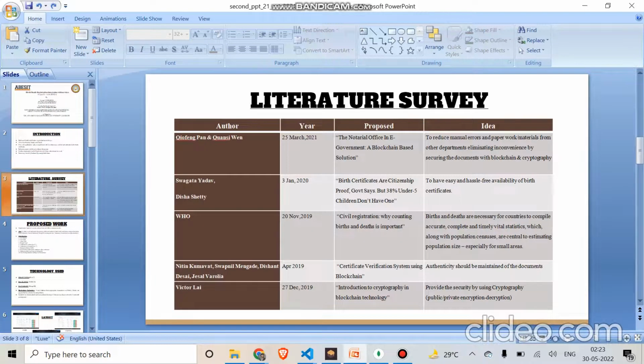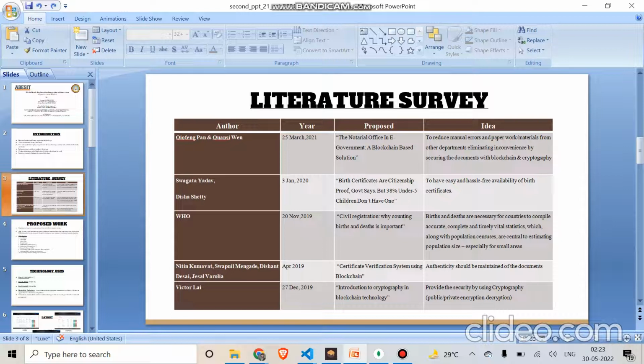Let me explain the literature survey of the project. There are several research papers which we have read, and let me explain the main idea behind them. The first research paper, which is our base paper, is about reducing manual errors and paperwork in departments and organizations. They eliminate inconvenience by securing documents with blockchain and cryptography.